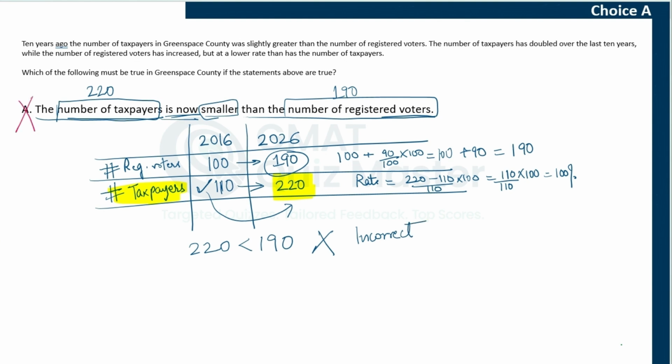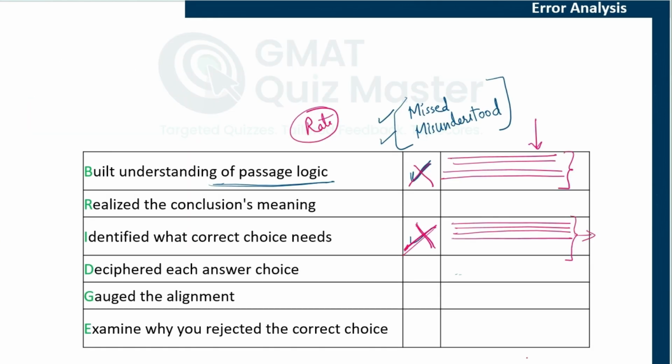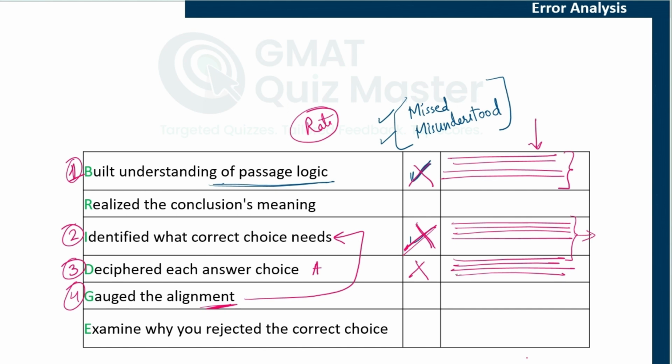If you selected choice A, then either your passage understanding was not correct, or you used some incorrect numbers, or if you did not assume the numbers, if you did not understand it with an example, your calculation went wrong there, or you did not know what the correct answer choice needs to convey. Third reason, you did not understand what choice A is trying to say. You faltered here, and that is where you need to write down the explanation now, why you did not understand choice A properly, what went wrong. Or the fourth reason, you did not gauge the alignment, you did not match this choice A with what the correct answer choice needs to convey.